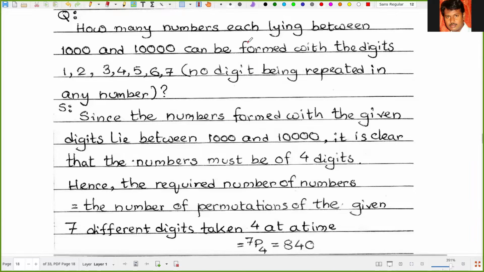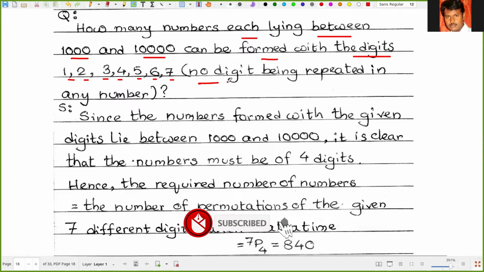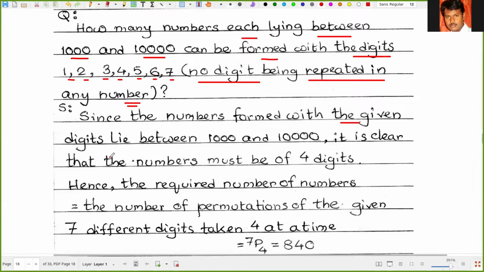How many numbers, each lying between 1000 and 10,000, can be formed with the digits 1, 2, 3, 4, 5, 6, 7? Now the condition is no digit being repeated in any number. Since the numbers formed with the given digits lie between 1000 and 10,000, it is clear that the numbers must be of 4 digits. So it is always of 4 digits.